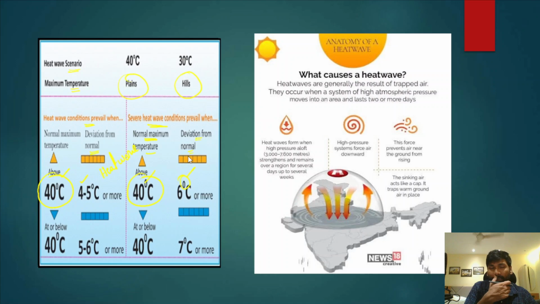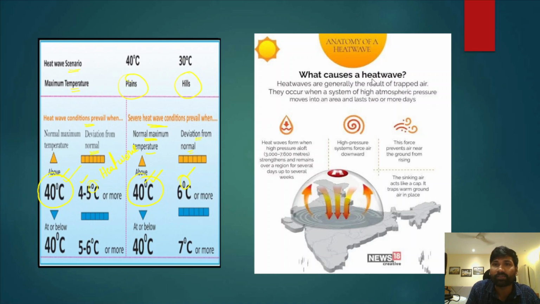Okay, so in those circumstances, we can see heat wave like conditions. This is the normal average temperature, and if we see temperatures 4 to 5 degrees Celsius, or 6 degrees Celsius, above this normal, we can say there is a higher level of heat wave like condition, or a severe heat wave condition.